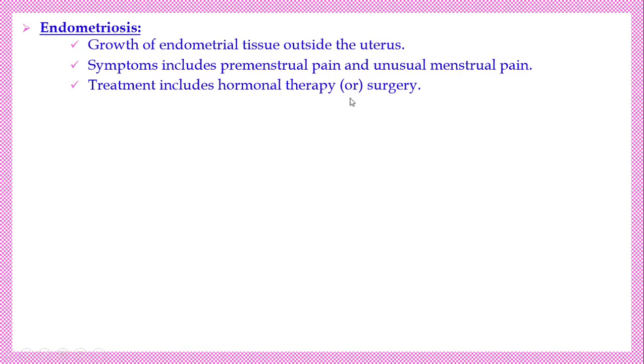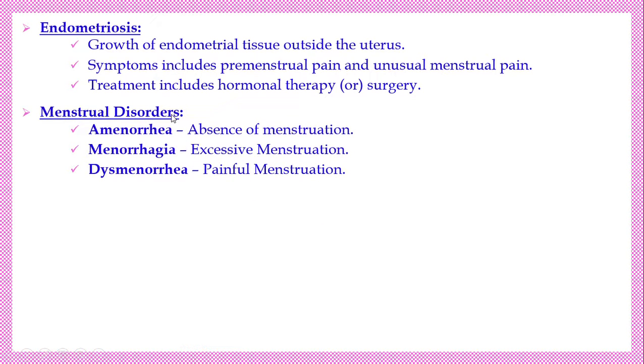Symptoms என்னவா இருக்கலாம், premenstrual pain or unusual menstrual pain இருக்கலாம். Menstruation போது pain இருக்கும். Treatment includes hormonal therapy or surgery. By surgery the uterus is removed. Next one, menstrual disorder. Menstruation normally occurs in the female. அதில் ஏற்படக்கூடிய disorders என்ன அப்படின்னா amenorrhea, absence of menstruation, அல்லது menorrhagia, excessive menstruation, excessive bleeding இருக்கலாம், அல்லது dysmenorrhea, painful menstruation. இப்படி various types of menstrual disorders.